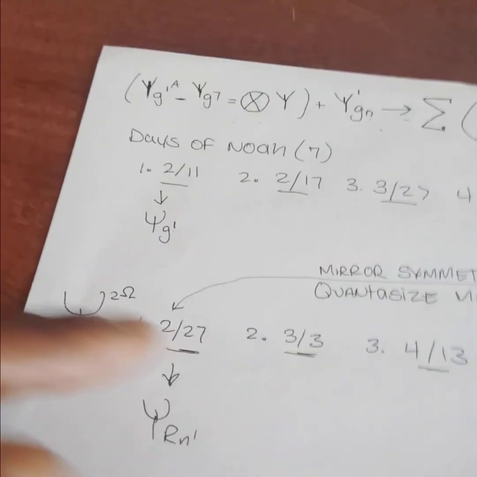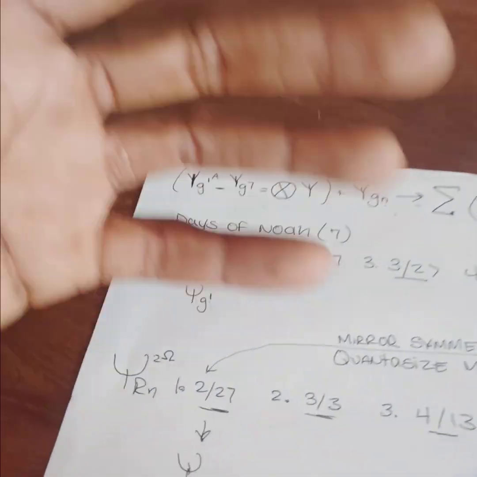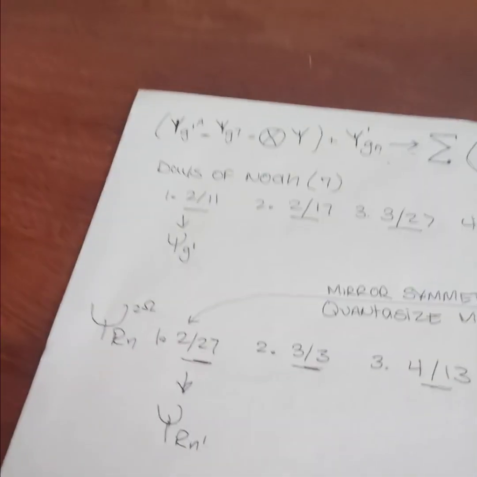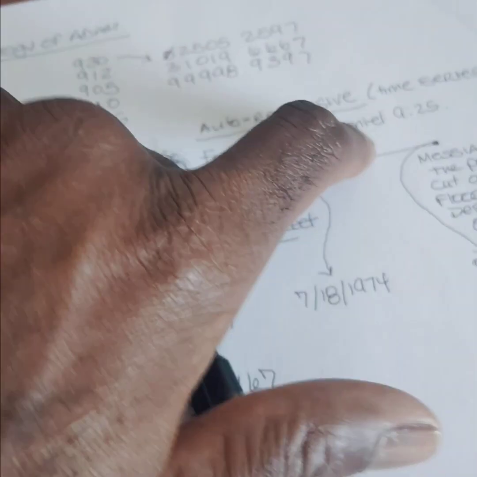Now, if this was correct, then we would be able to associate each one of these dates with an event in the future, a cosmological event, as described when they say the trumpets are blown. But we don't have the year. We come up with the year by another method, connecting it to the book of Daniel, chapter 9:25. So I broke that down fairly simply. The main thing I want to focus on is August the 3rd.